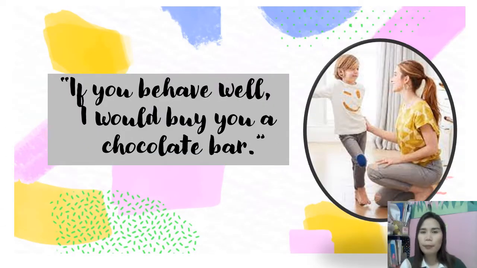What can you say about the picture? So here, the mother is talking to his child. I don't know if it is a girl or a boy. If you behave well, I would buy you a chocolate bar. Remember when you were a kid? Your parents, especially your mother, always promise you to give you something, a reward, if you behave well.